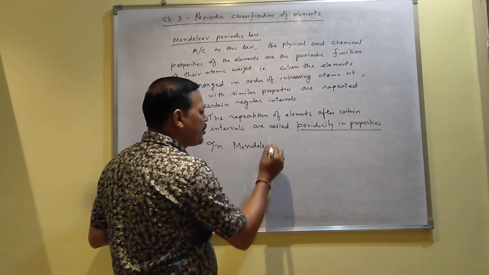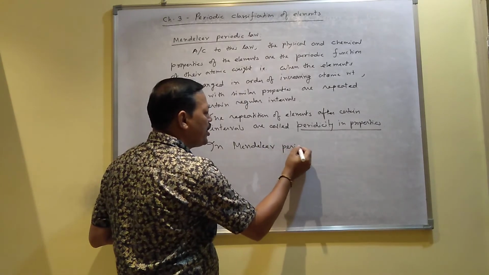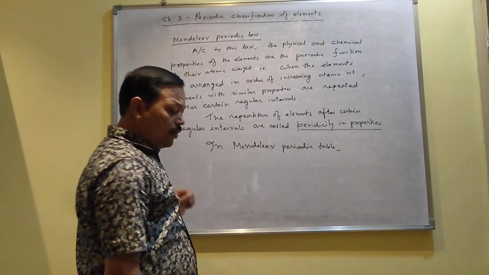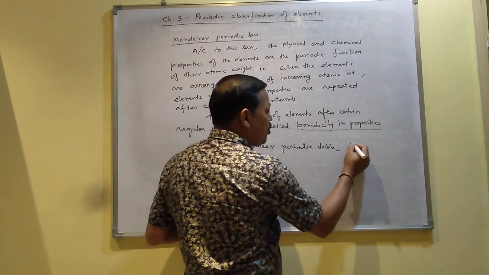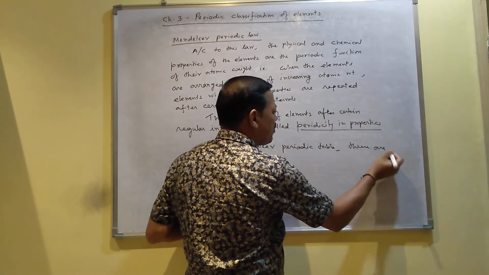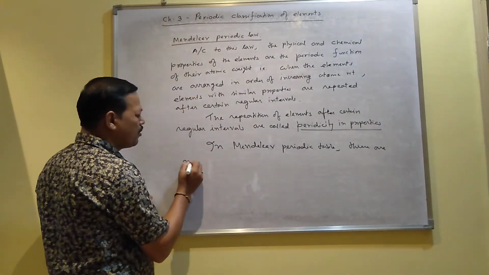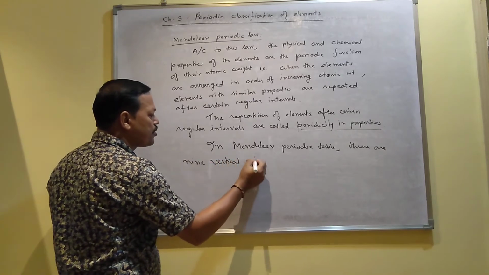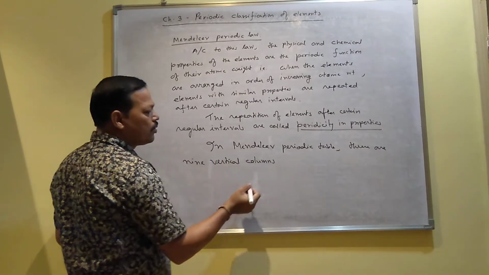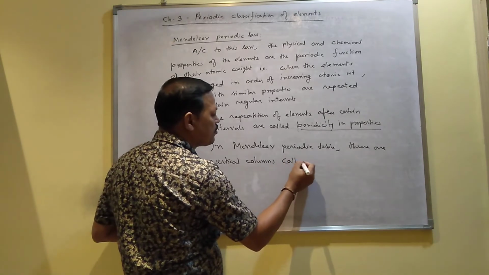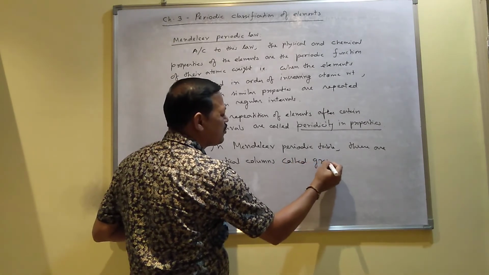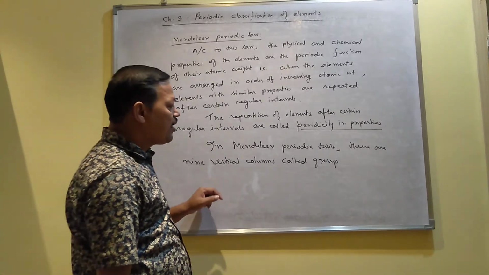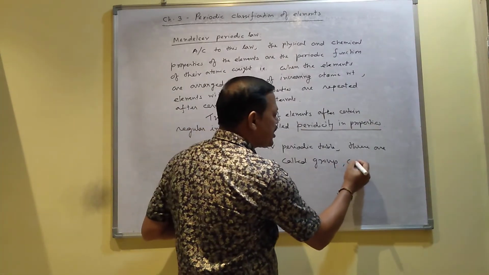In the Mendeleev periodic table, there are 9 vertical columns called groups.